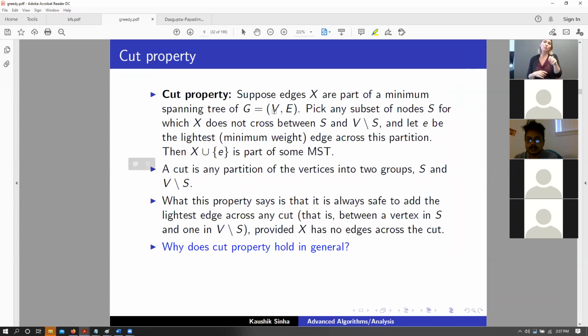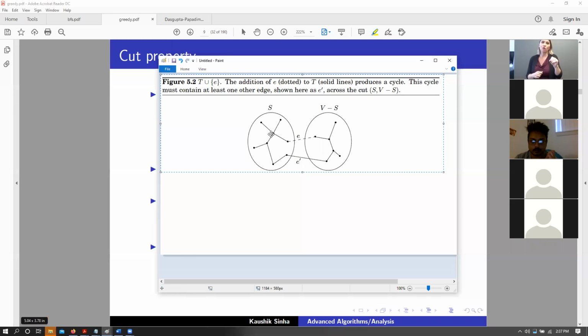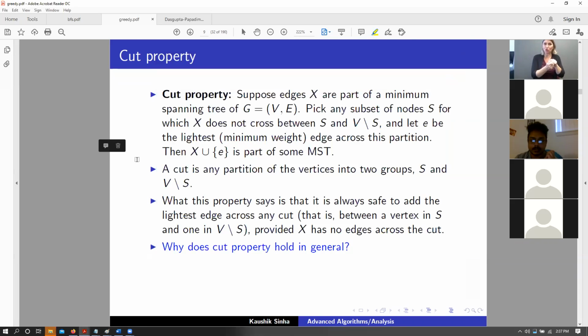So it says that suppose we have edges X that are part of some particular minimum spanning tree, and assume that for this example, these set of edges are part of some particular minimum spanning tree. In that scenario, X does not cross between S and V minus S.